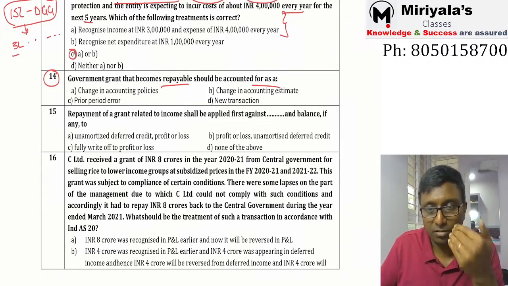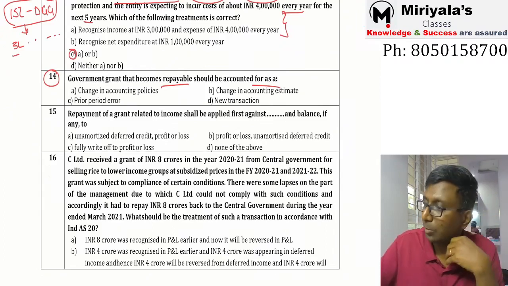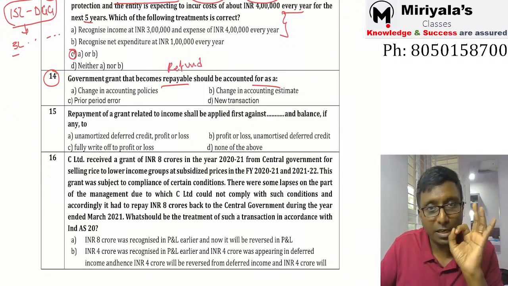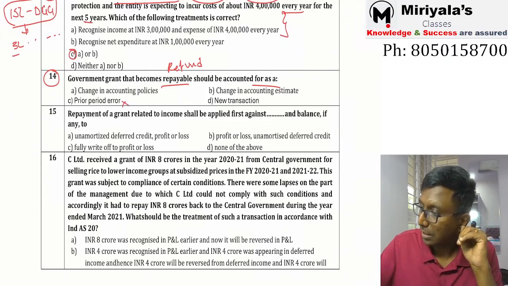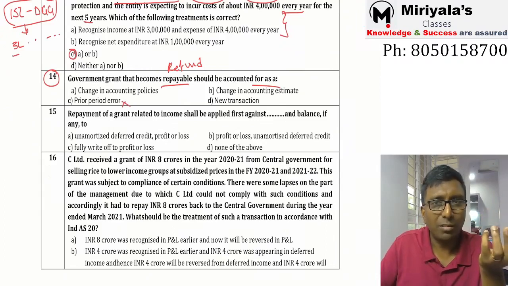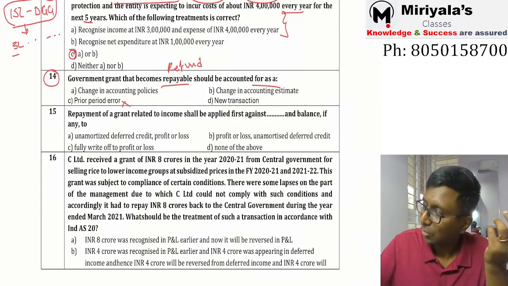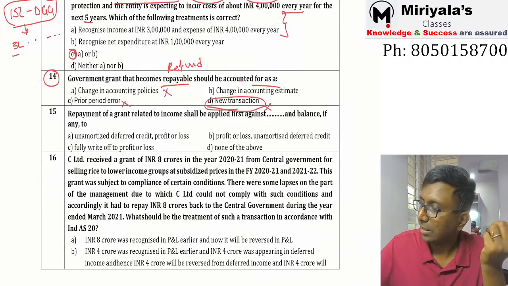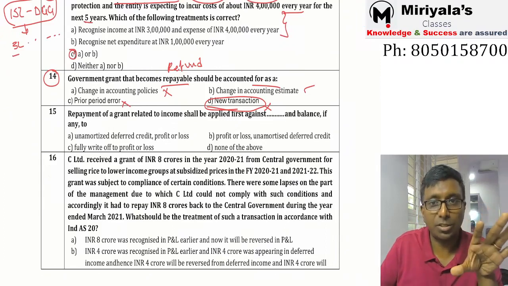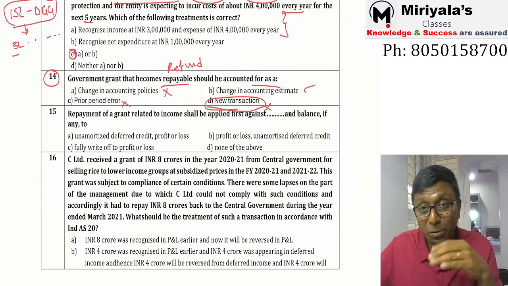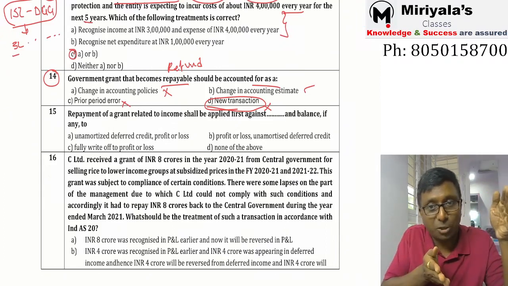It is not an error. While explaining the refund, repayable in the sense refund. I told you it is not an error, so the error concept is not there. Is it an accounting policy? What is your accounting policy here? There is no accounting policy choice. New transaction, what is this new transaction? Nothing. It is nothing but a change in estimation. That's why prospectively you are calculating the depreciation.